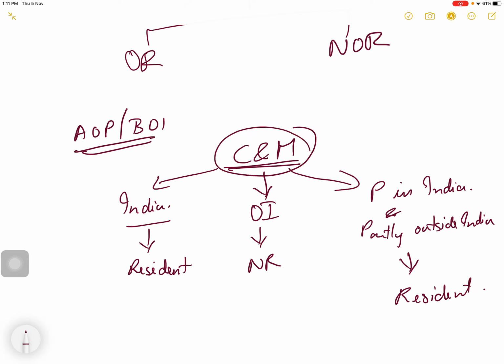So only if the control and management is wholly outside India is it non-resident, otherwise it is resident. If control and management is in India, it is resident. If partly in India, then also it is resident. If wholly outside India, then it is non-resident.